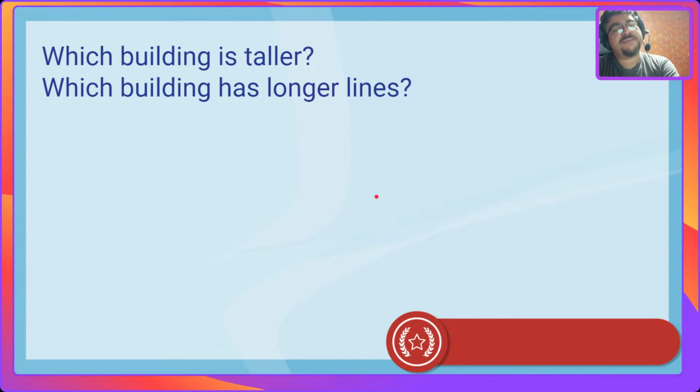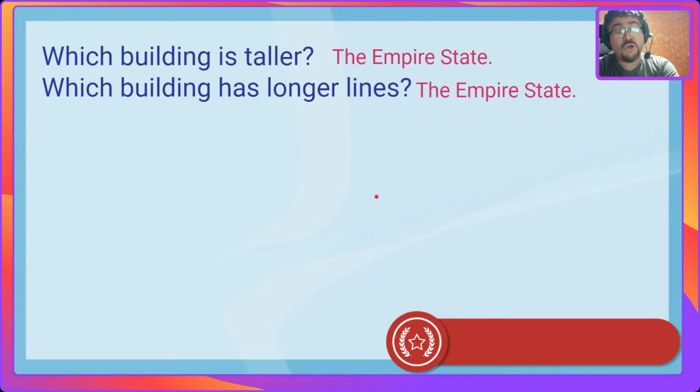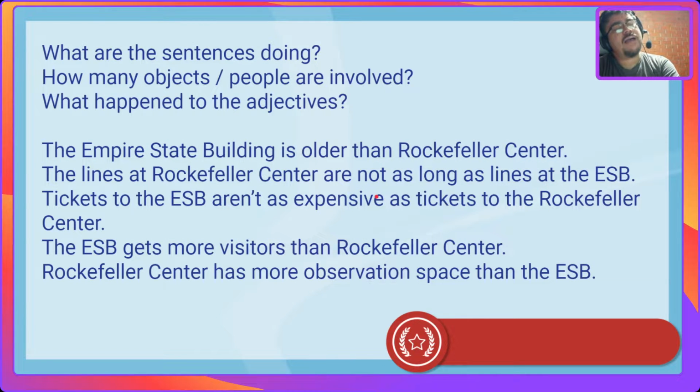So, guys, remember that if you couldn't listen to the audio, you can stop the video, rewind, and listen to it. Anyway, which building is taller? Well, the Empire State. And which building has longer lines? Also, the Empire State. So, guys, I want you to look at these sentences that I took from the audio, and I want you to answer.